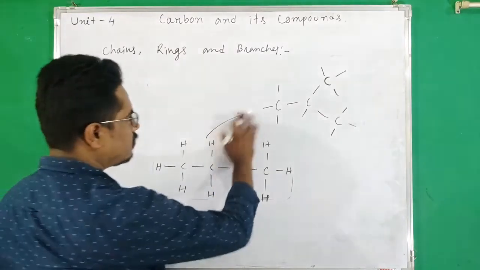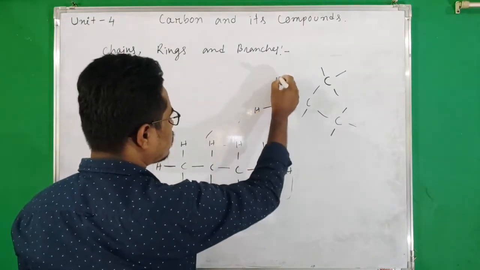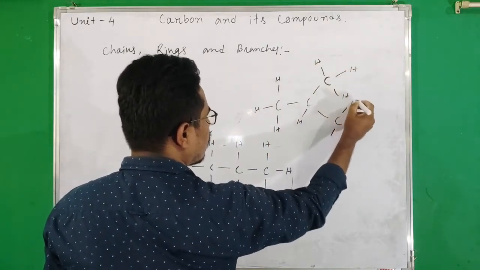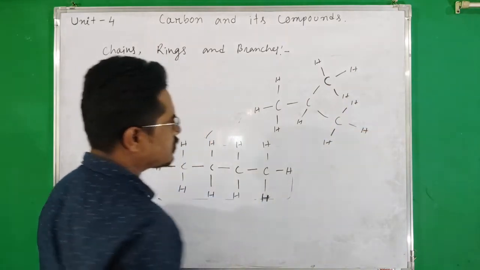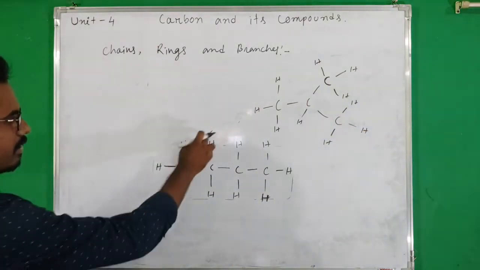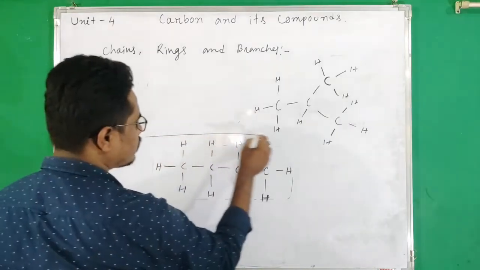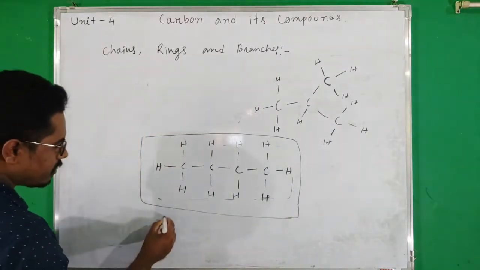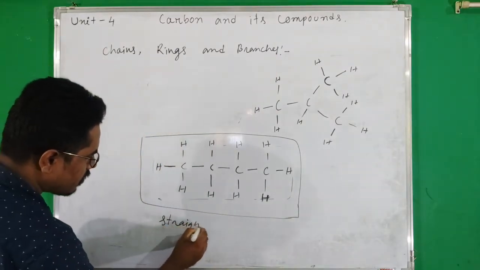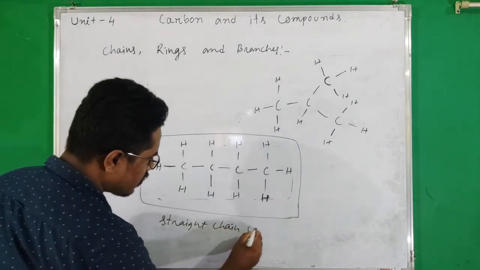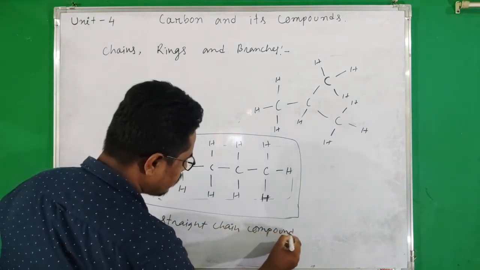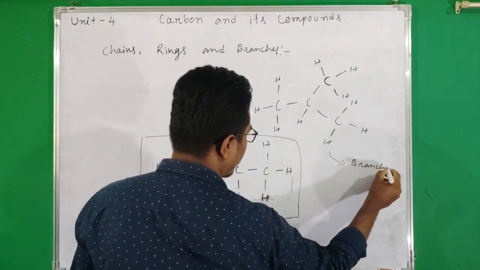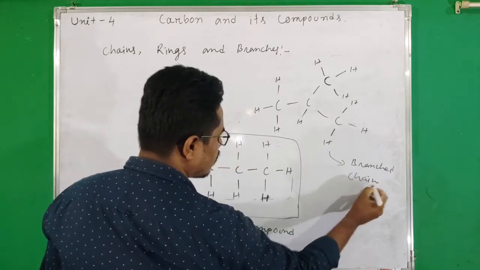Here also we will put hydrogen atoms, and the structure will be like this. Okay, these are two compounds. This one is straight chain compound, and this one is branched chain compound.